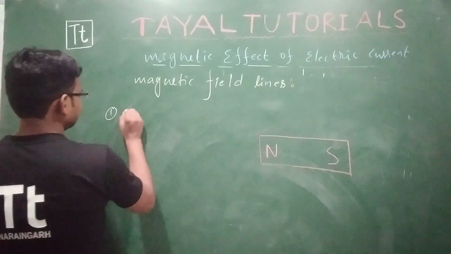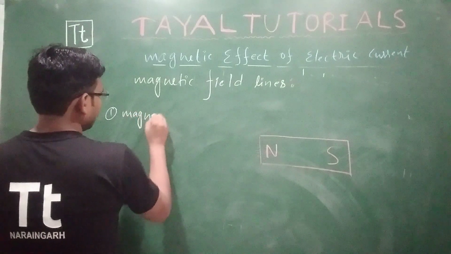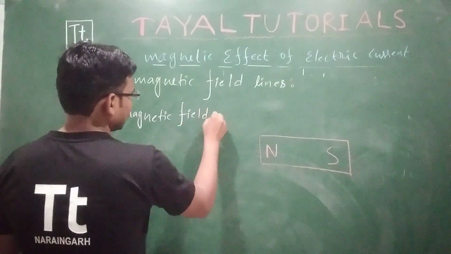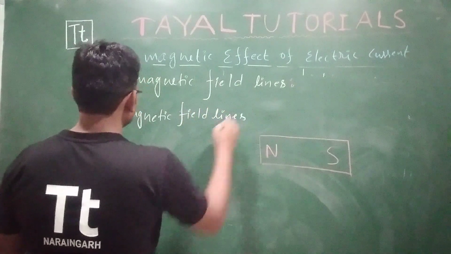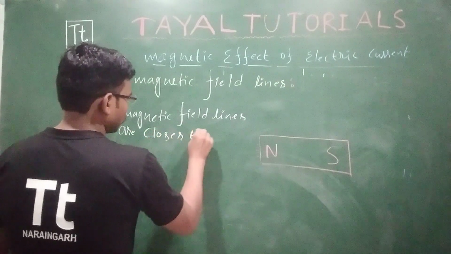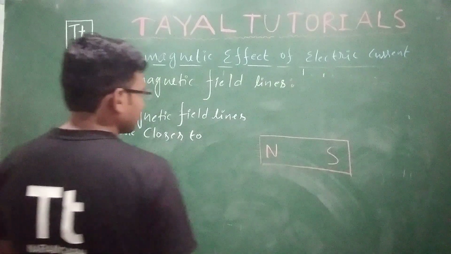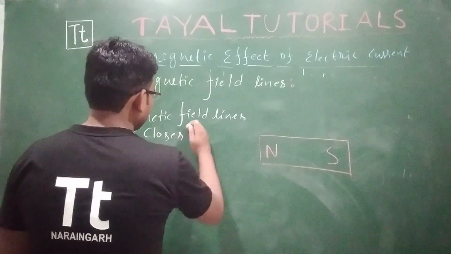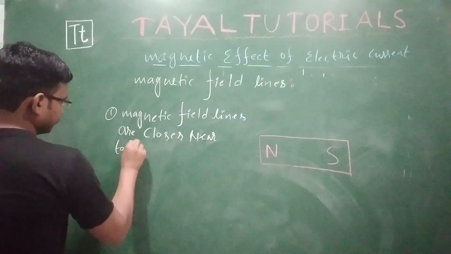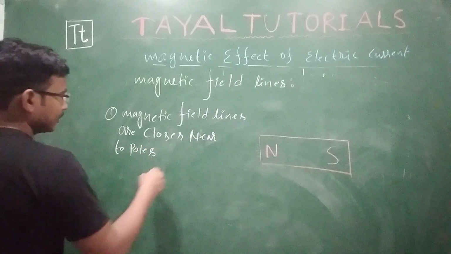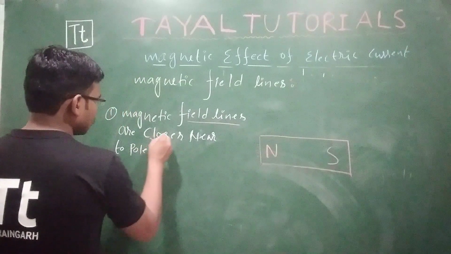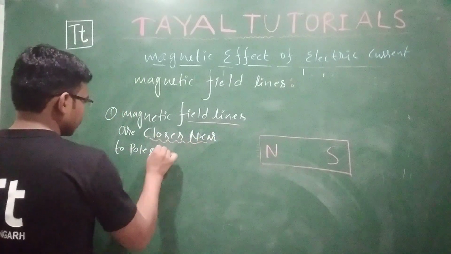Magnetic field lines are closer near the poles. We will see this statement. So what they are saying, magnetic field lines are closer near the poles.